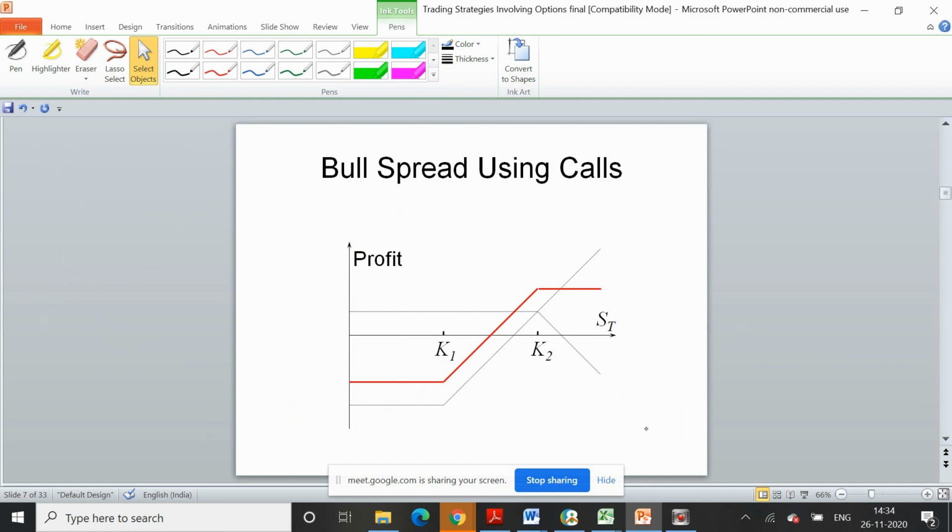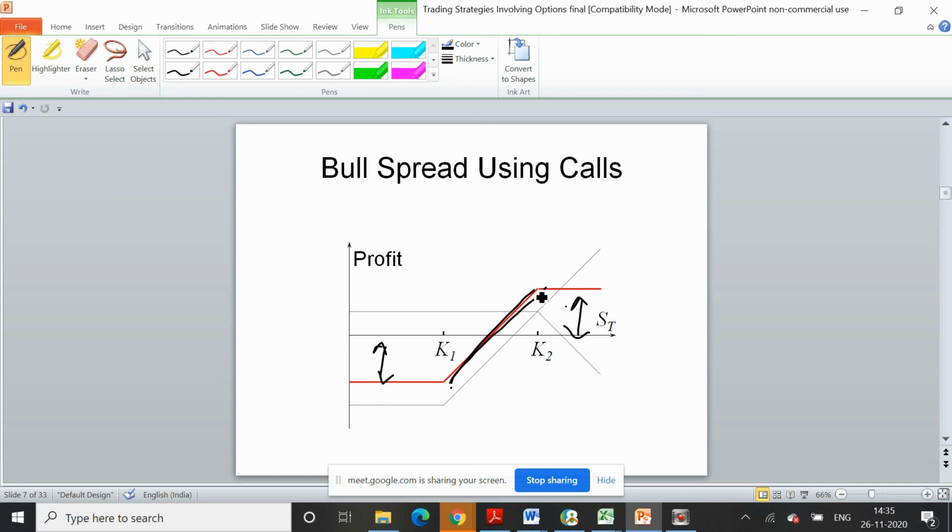So if we try to map it in a graph, the payoff will come out like this. That means the profit is capped and the loss is capped: if prices go either way, the profits and losses will be maximized, and in between there is a profit line joining K1 and K2.